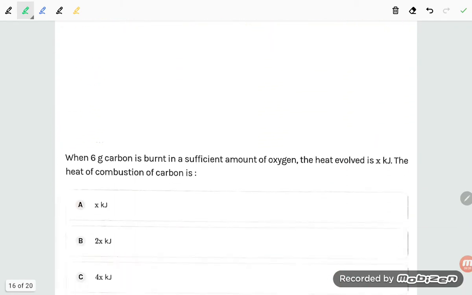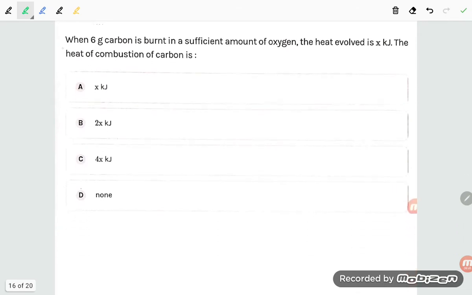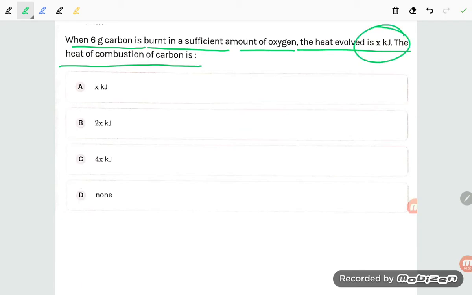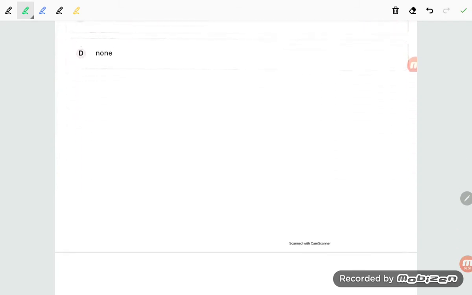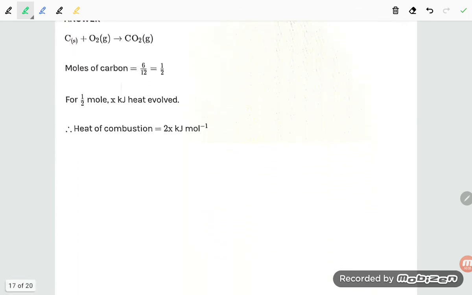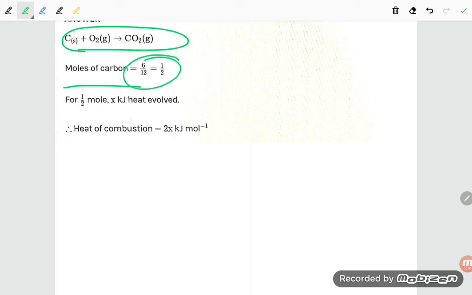Okay. Next one, when 6 gram carbon is burned in a sufficient amount of oxygen, the heat evolved is x kilojoule. The heat of combustion of carbon is, okay. See, carbon plus oxygen, they have given carbon dioxide. Moles of carbon is mass upon molar mass, that is 1 by 2 mole. So for 1 by 2 mole, x kilojoule heat evolves. So heat of combustion is 2x kilojoule per mole.